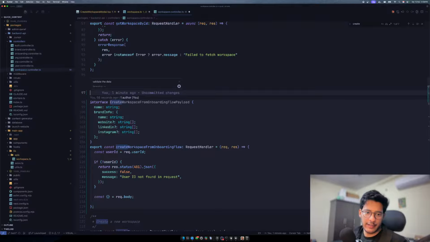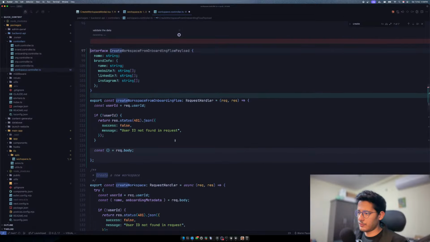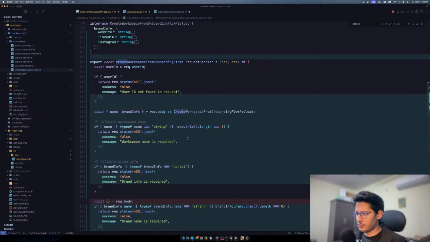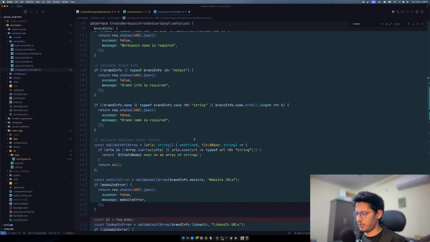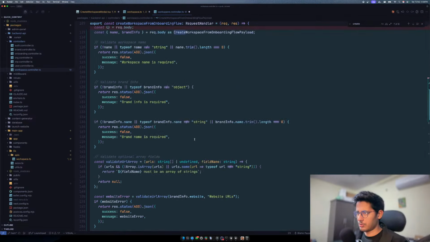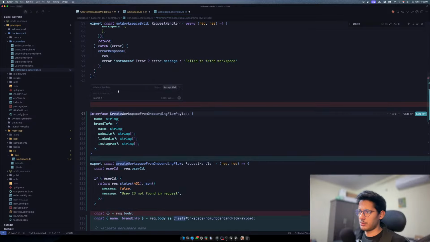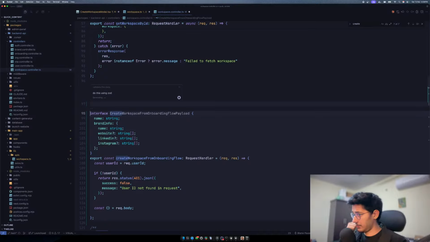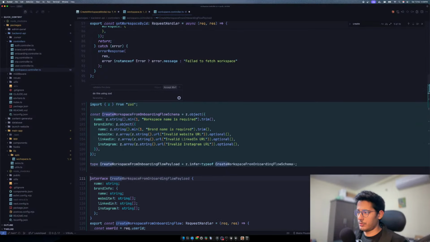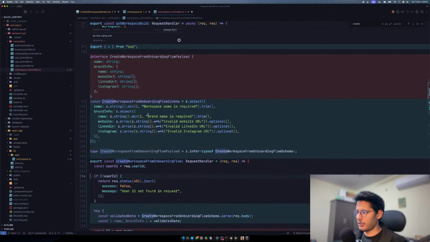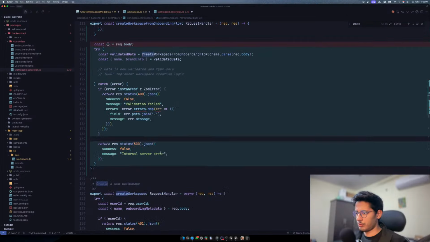So we'll say validate the data. This will write the Zod validation logic for this. Will this use Zod though? No, this is stupid. This is not using Zod. So what we'll say is do this using Zod. So it will go and do it using Zod. So instead of doing that, it did this, which is super cool.